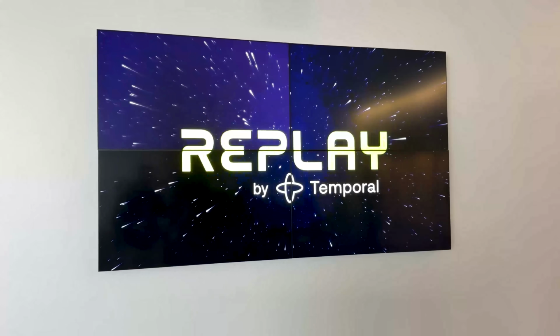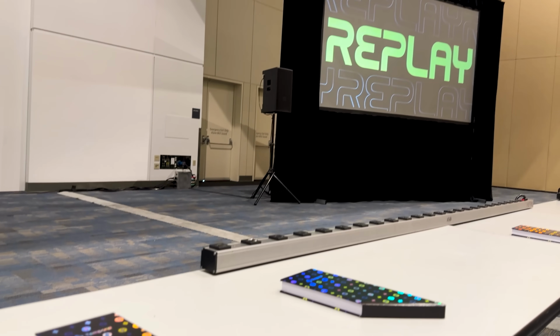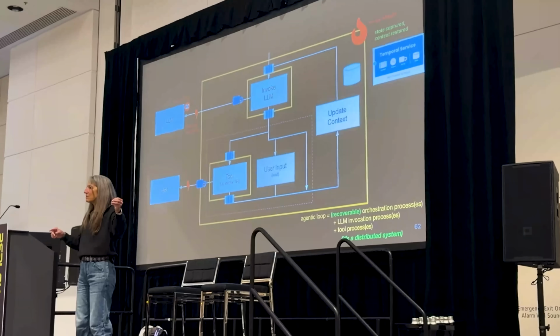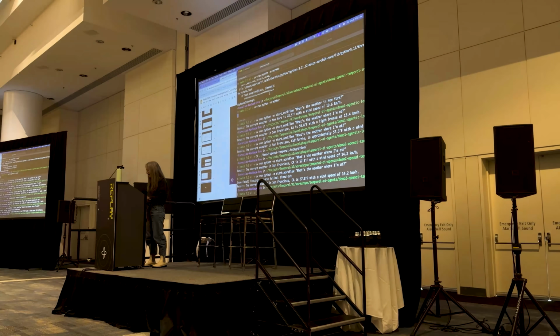Alright, so day one was packed with a ton of workshops related to Temporal and their SDKs. Now naturally, I attended the Temporal for Python session where we learned about how to write durable AI applications. Now we ran through 5 to 6 different demos where we went from writing AI agents from scratch to using all of the Temporal primitives to make our applications traceable, observable, and most importantly, durable.